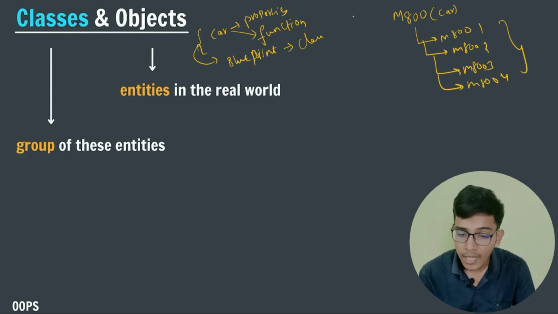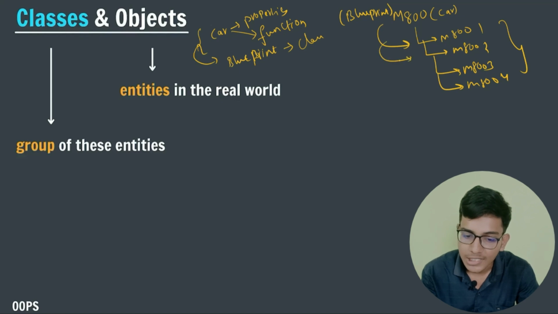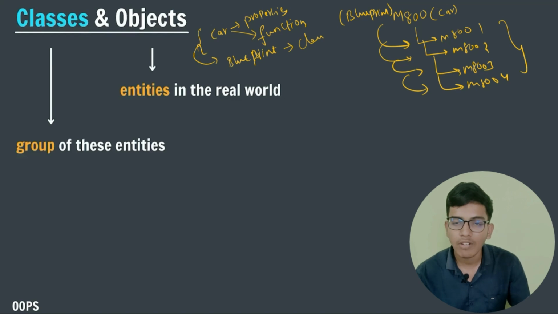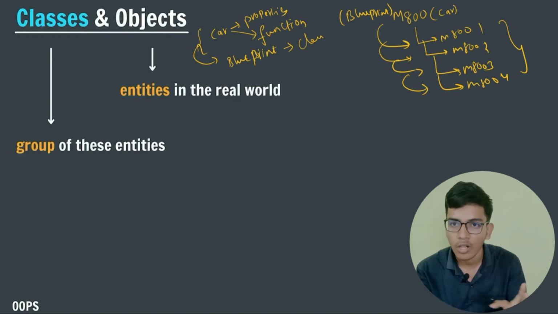So now I have the blueprint, right? From the blueprint itself, I am creating objects. This is my object 1, object 2, object 3, object 4. So objects are the real world entity. Now I am getting the real car such that I can drive, I can ride, all those things.